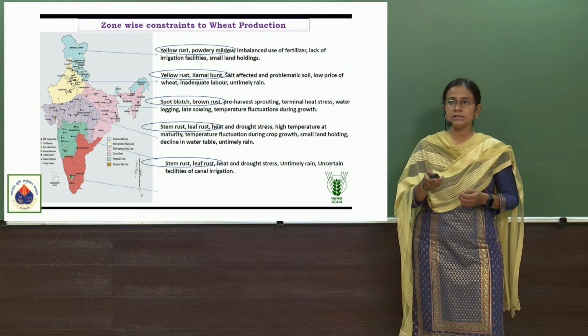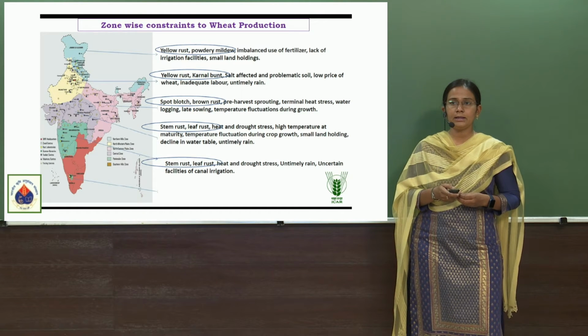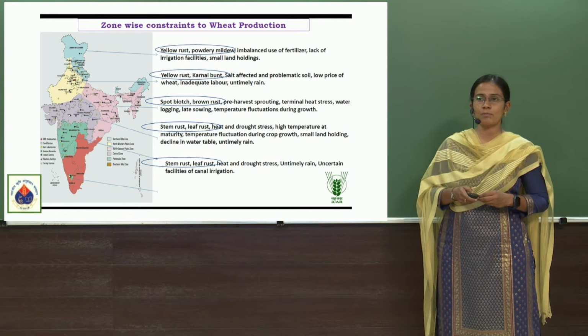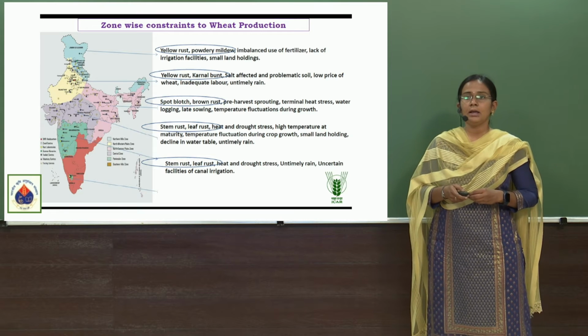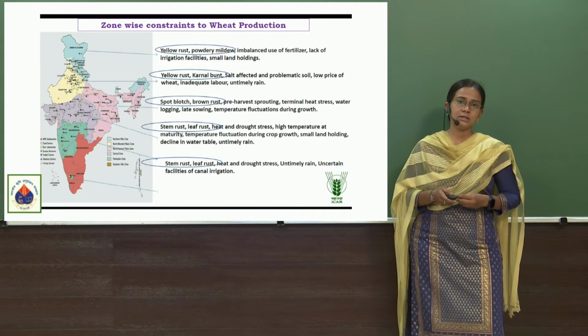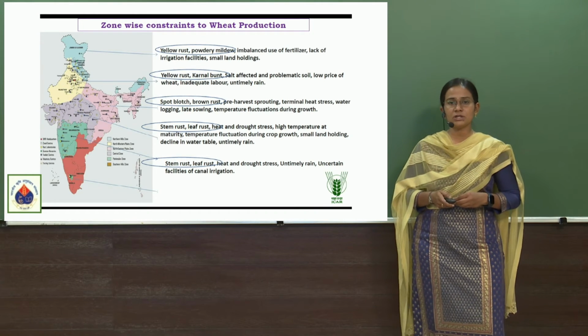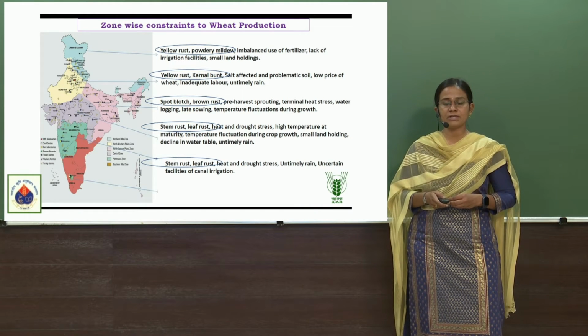Coming to the Northern Hill Zone, we have a problem with yellow rust and powdery mildew. In the Northwest Plain Zone, we have problems with yellow rust and kernel bunt. In the Northeastern Hill Zone, we have a problem with spot blotch and brown rust. In the Central Zone, we have problems with stem rust and leaf rust. And in the Peninsular Zone, we have problems with stem rust and leaf rust.